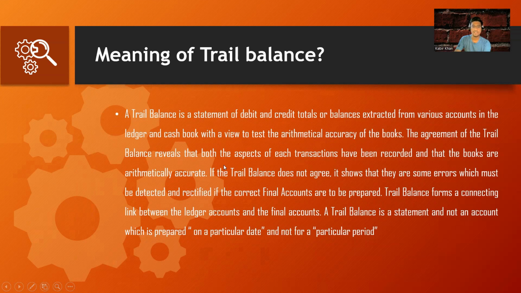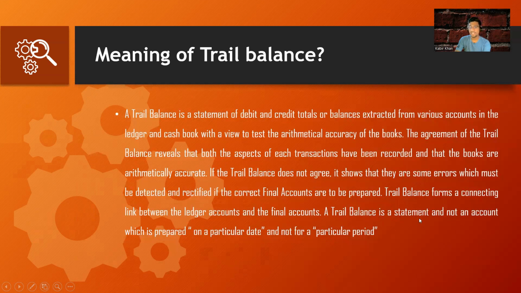The agreement of the trial balance reveals that both aspects of each transaction have been recorded and the books are arithmetically accurate. If the trial balance does not agree, it shows there are some errors which must be detected and rectified if the correct final accounts are to be prepared. The trial balance forms a connecting link between the ledger and the final accounts. The trial balance is a statement and not an account, which is prepared on a particular day and not for a particular period. So the trial balance acts like a bridge between the ledger and the financial statements, the final accounts.